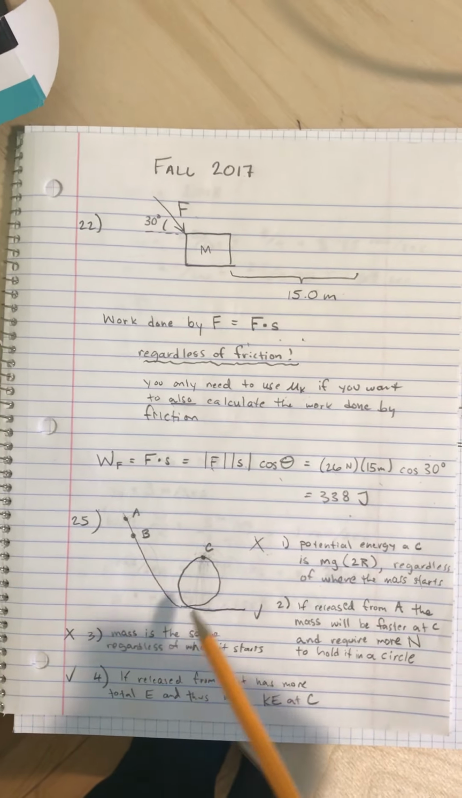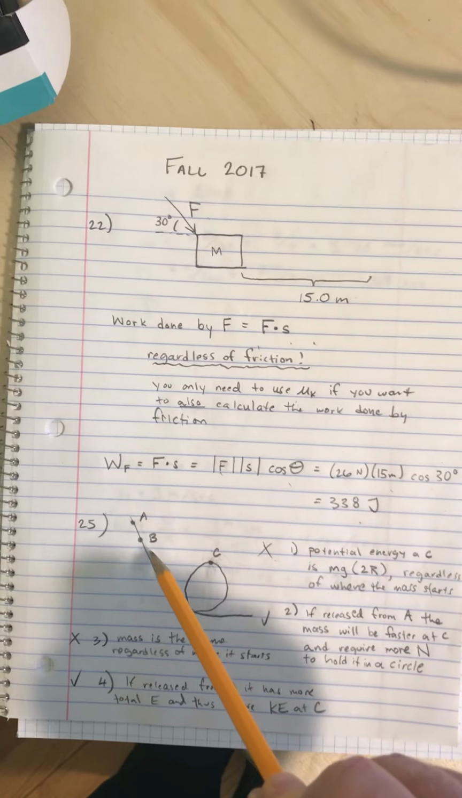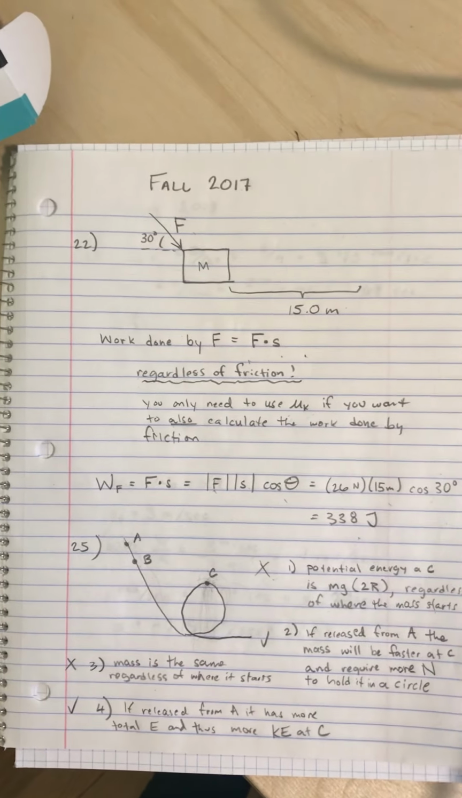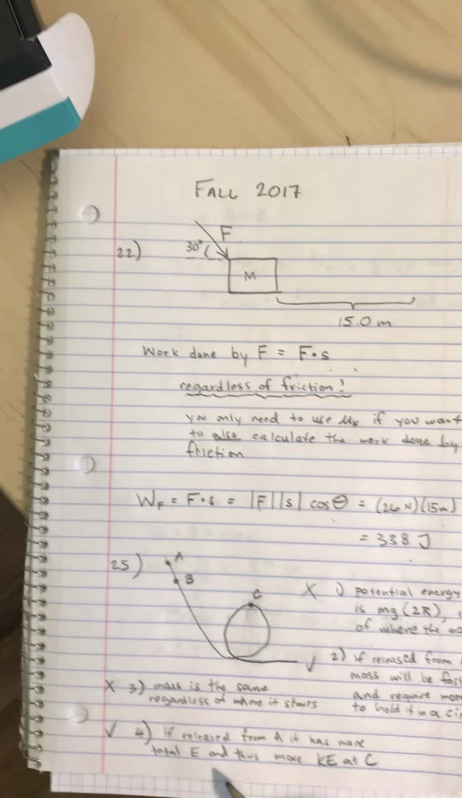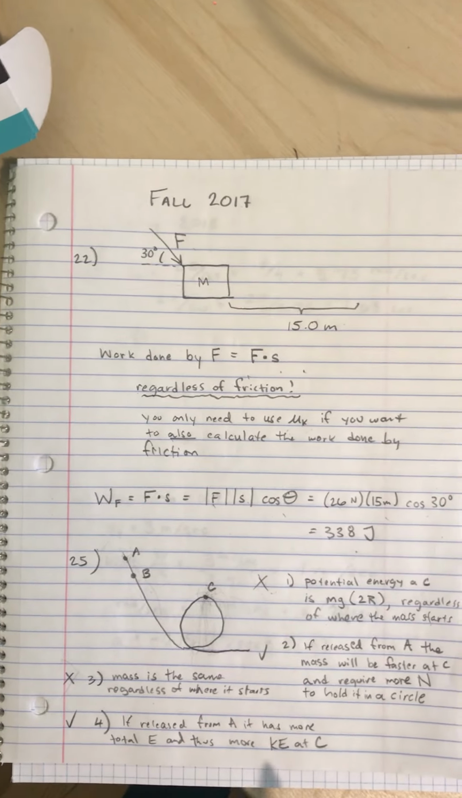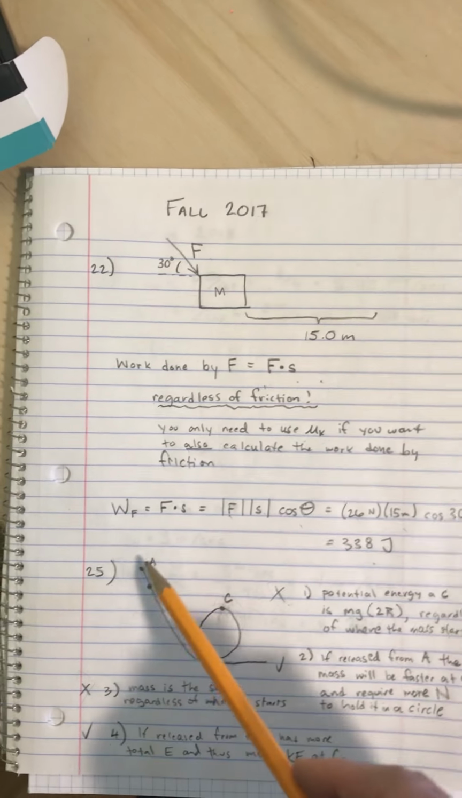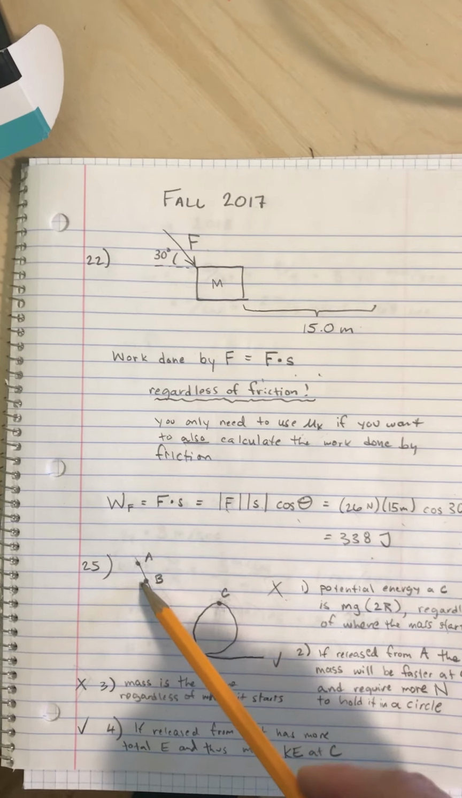Number 3 says that it weighs more at point C if it's released at A versus B, but its weight is just mg and m is the same, so that's wrong. And then finally, the 4th statement says that if it's released at A, it will have more kinetic energy than if it's released at B.